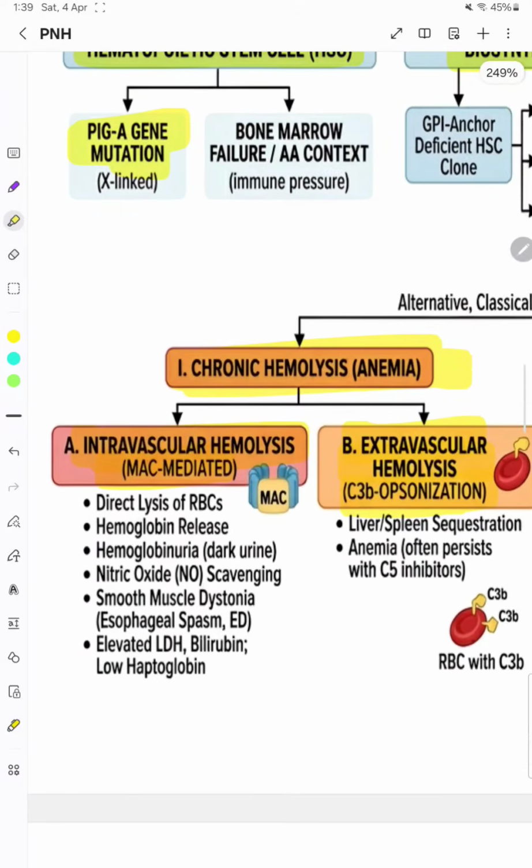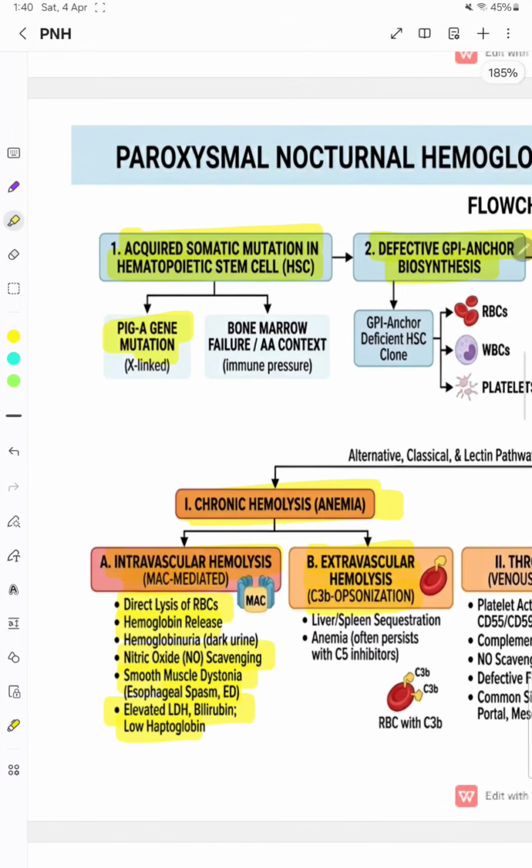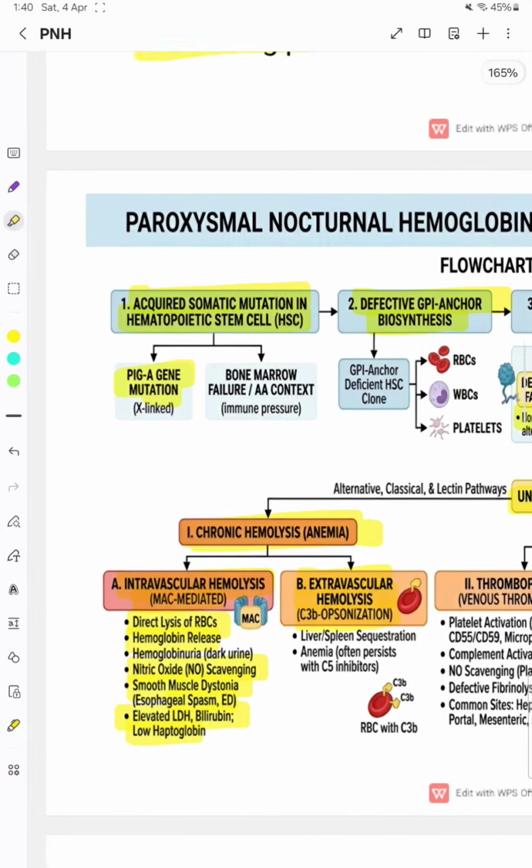So in intravascular hemolysis, there is direct lysis of the RBC due to activation of the MAC, and hemoglobin released into the bloodstream results in hemoglobinuria or hemosiderinuria. This free hemoglobin binds nitric oxide and ultimately results in decreased nitric oxide levels. Due to low nitric oxide levels, there will be smooth muscle dystonia in the form of esophageal spasm and erectile dysfunction, and elevated levels of LDH and bilirubin and low haptoglobin are also seen in intravascular hemolysis.